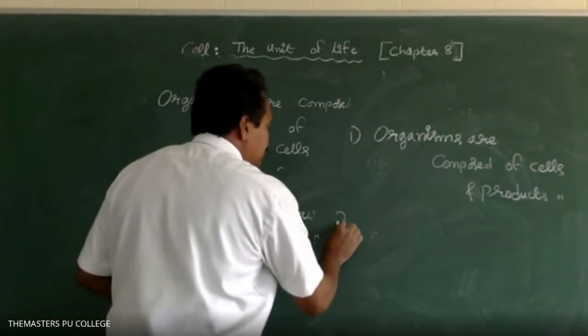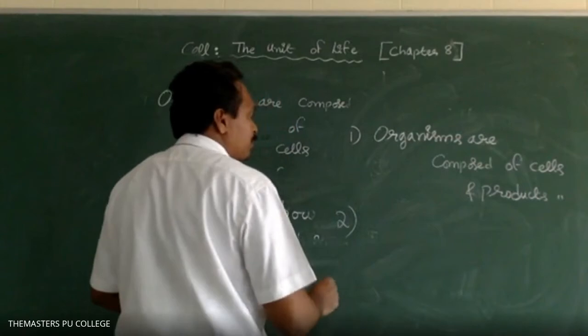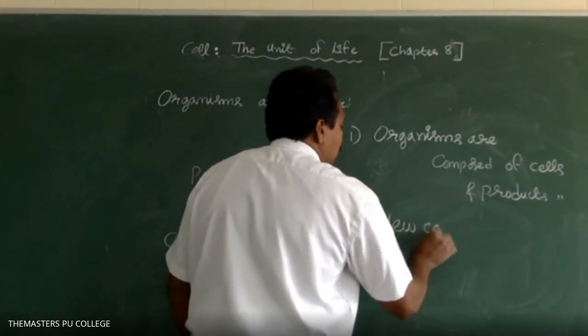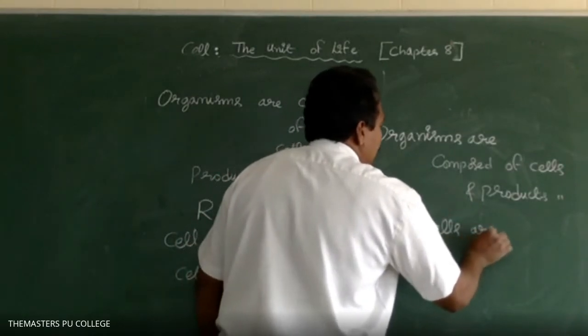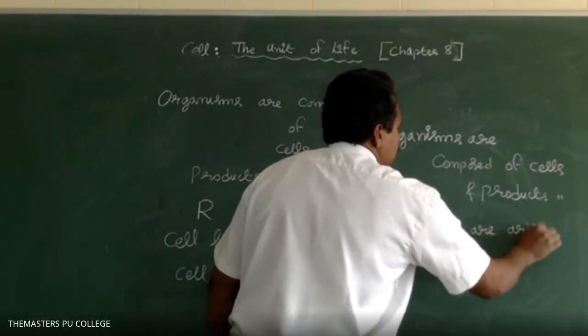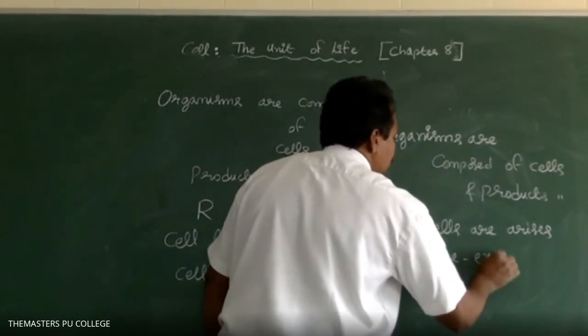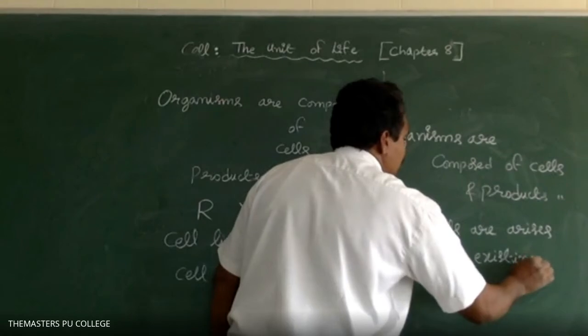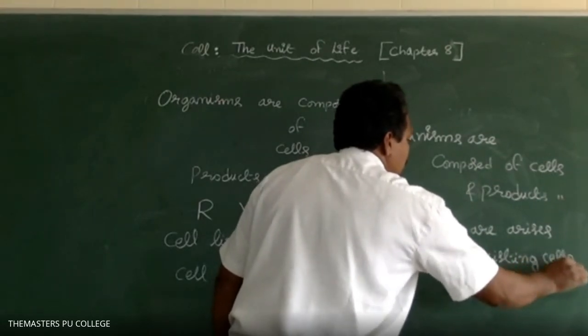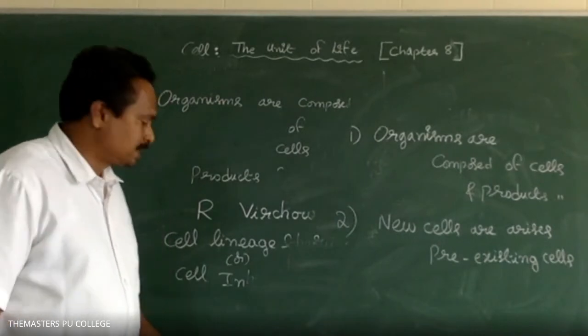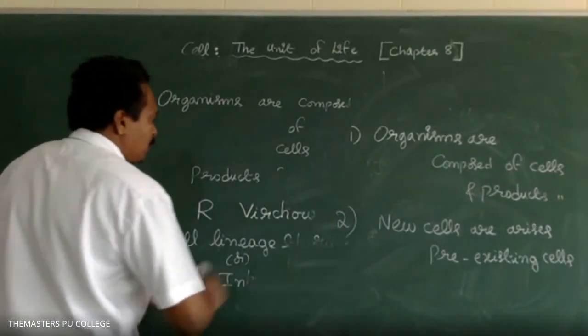And another point in the cell lineage theory is that new cells arise from pre-existing cells.